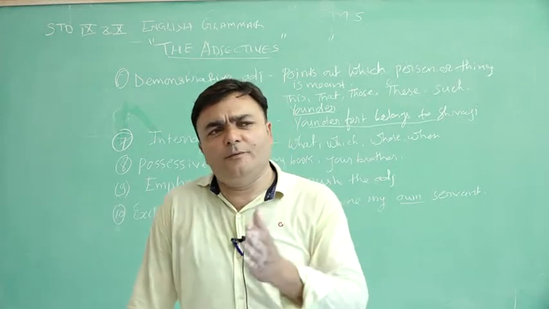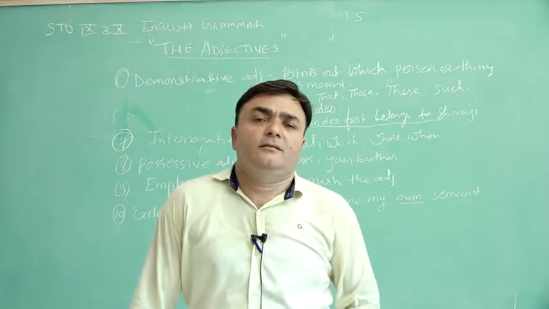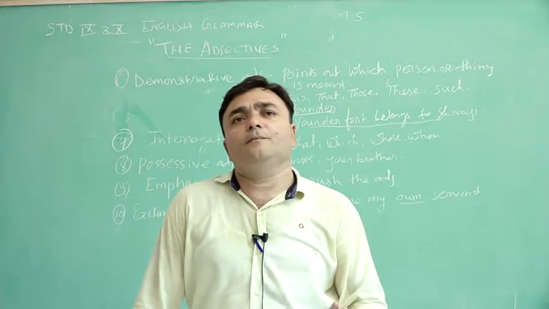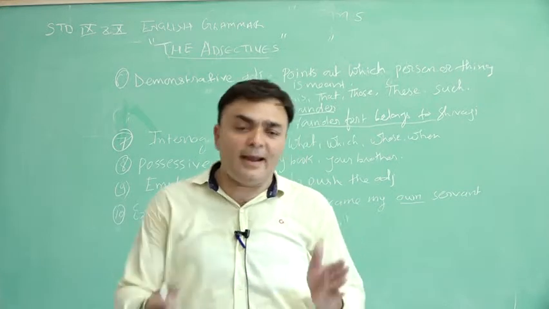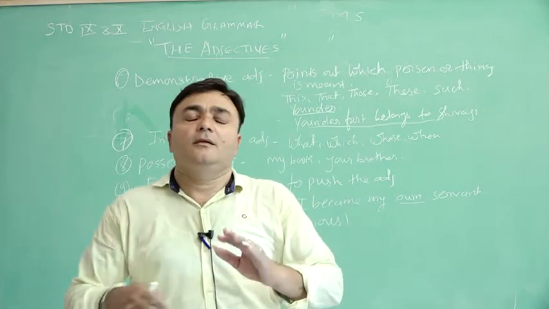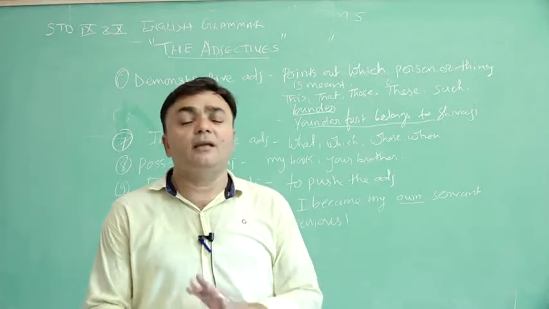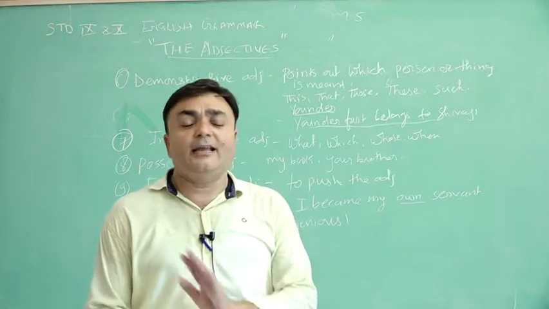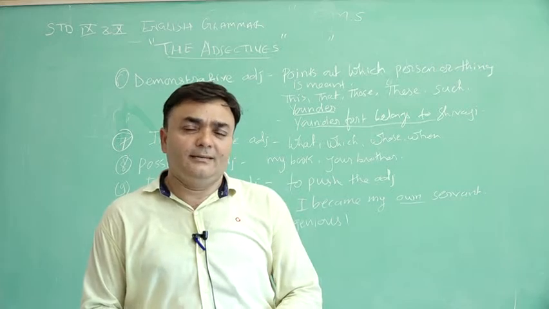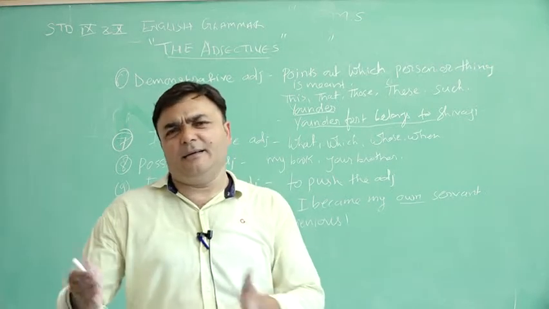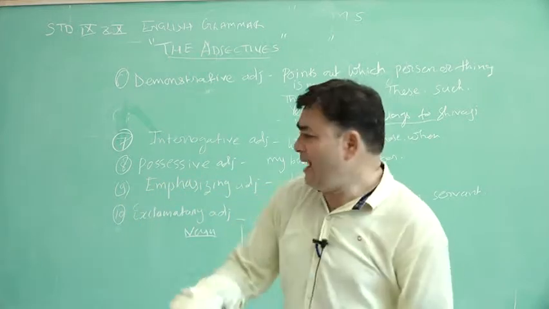Now I will show you how a noun is changed. Some nouns I will write for you in the form of adjective, to make adjective. Some paper setters used to do this thing: give the adjective form of the noun, give the noun form of the adjective, give the verb form of this thing. So let's see a little bit, some 5, 10, whatever it may be.